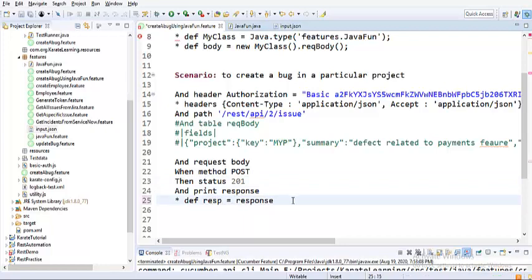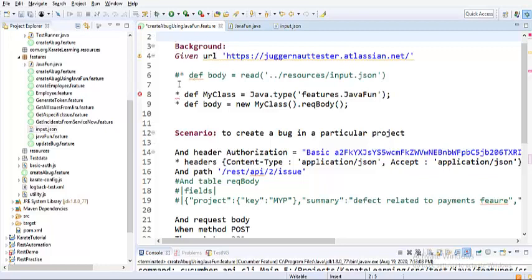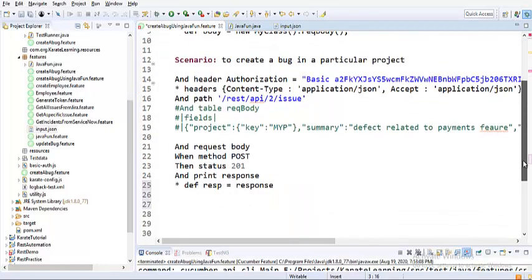So in this variable I am actually storing this one, and now let us call the Java function again. So Java dot type, and what is the... okay, no need to call this again, because we have already called this particular Java in the background section. So this would be available throughout this particular feature file.